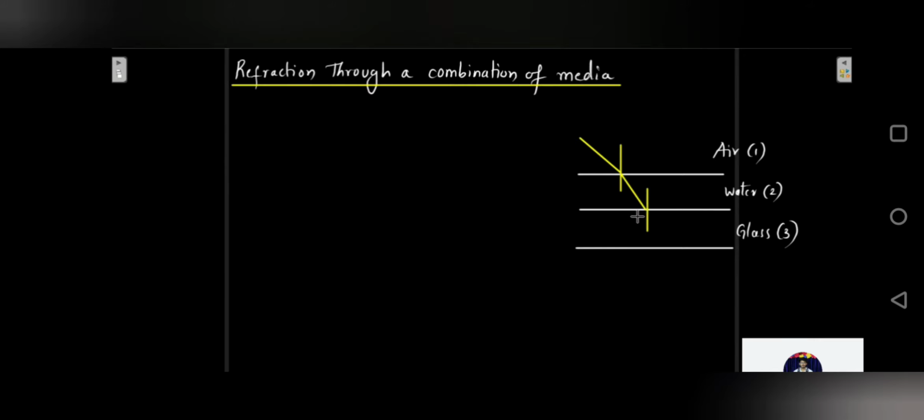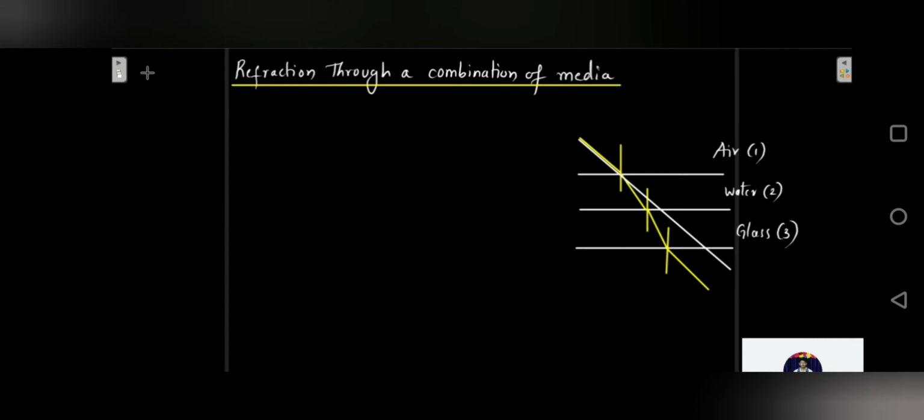Again over here the refraction is going to happen, again it is going to bend towards the normal because it is entering into the denser medium, and now it is going to bend because it is going from glass to air again. Finally it's air outside, right? So it is going to bend away from the normal. In this case also, as all the boundaries are parallel planes, the emergent ray is going to be parallel to our incident ray. So this line and this line are going to be parallel to each other. Thus the angle of emergence in this case also is going to be equal to the angle of incidence.